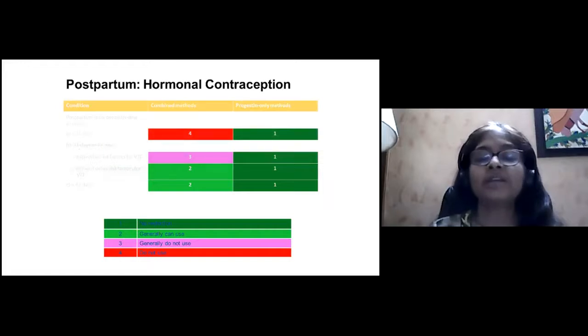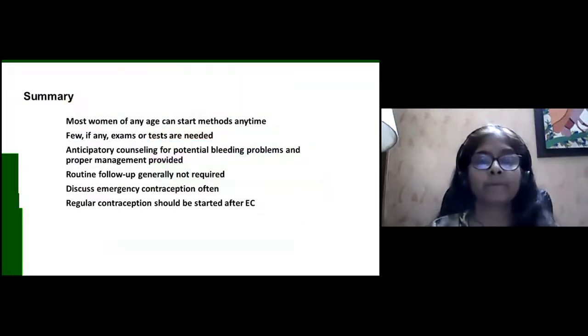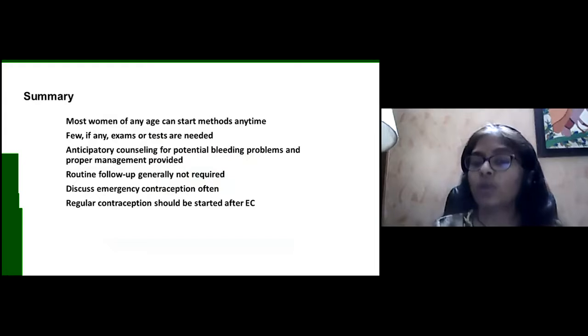Now, postpartum hormonal contraception, what do we do? We give progestin only methods that come in MEC 1, and we can conveniently use them for all patients who need contraception after delivery.